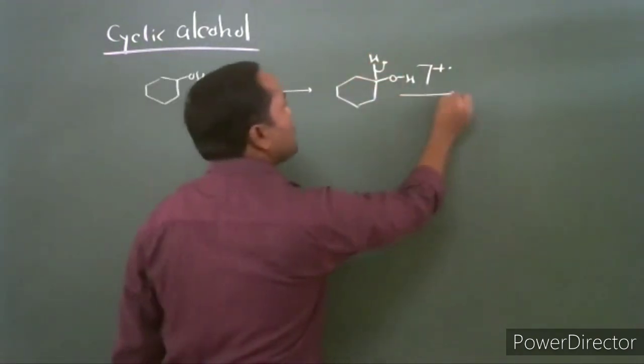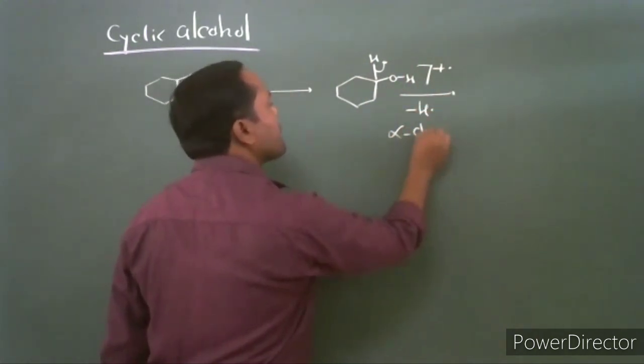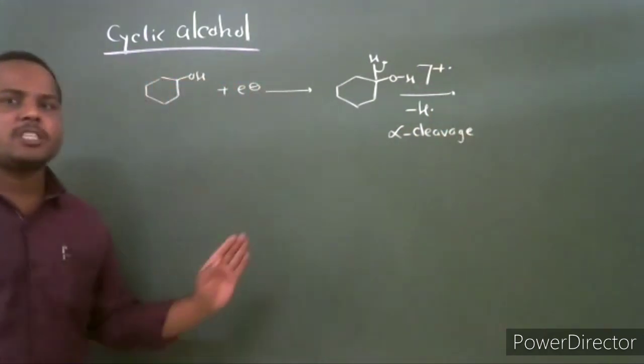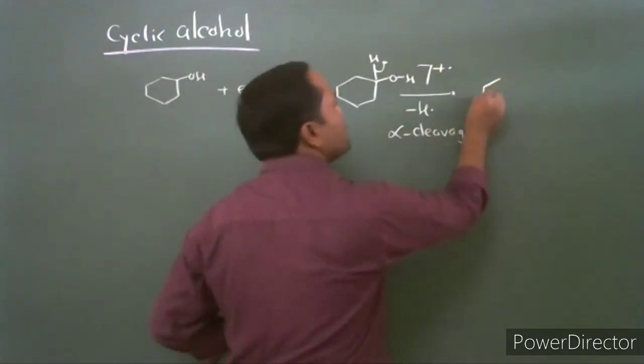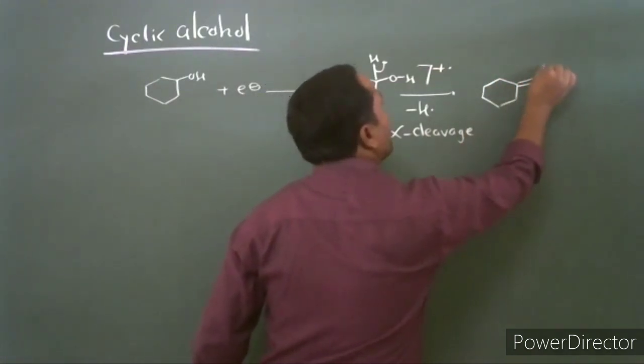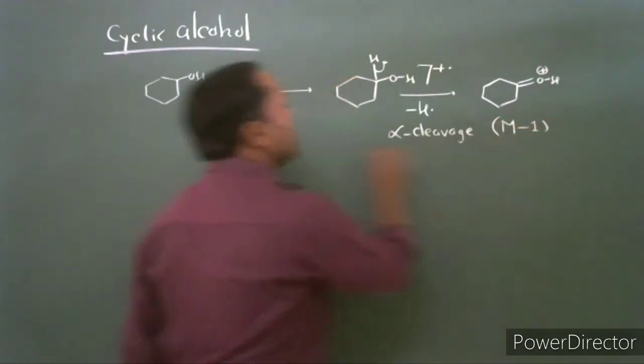It is alpha cleavage. By the alpha cleavage, loss of a hydrogen radical occurs to produce this oxonium ion. There is a formation of the oxonium ion. It is the M-1 fragment ion.